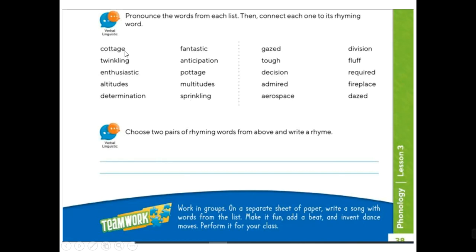These two sound the same. So you have to trace lines with colors to match the same sounds. And you are going to choose two pairs of rhymes and write a little rhyme here in these two lines.